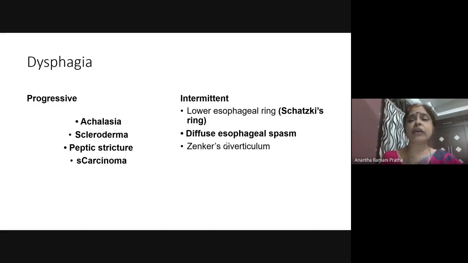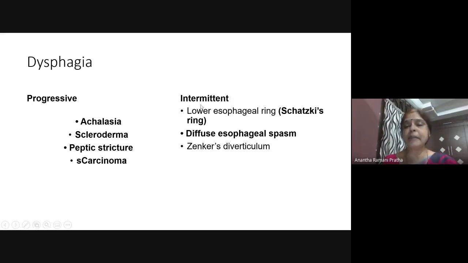Let us do some bits on dysphagia. Dysphagia is difficulty in swallowing. Terminologies like progressive and intermittent are used. Progressive dysphagia means over a period of time the dysphagia is worsening. What causes this worsening dysphagia? Achalasia, scleroderma, peptic stricture, Schatzki's webs and rings, carcinoma. In these, the dysphagia is progressively increasing.